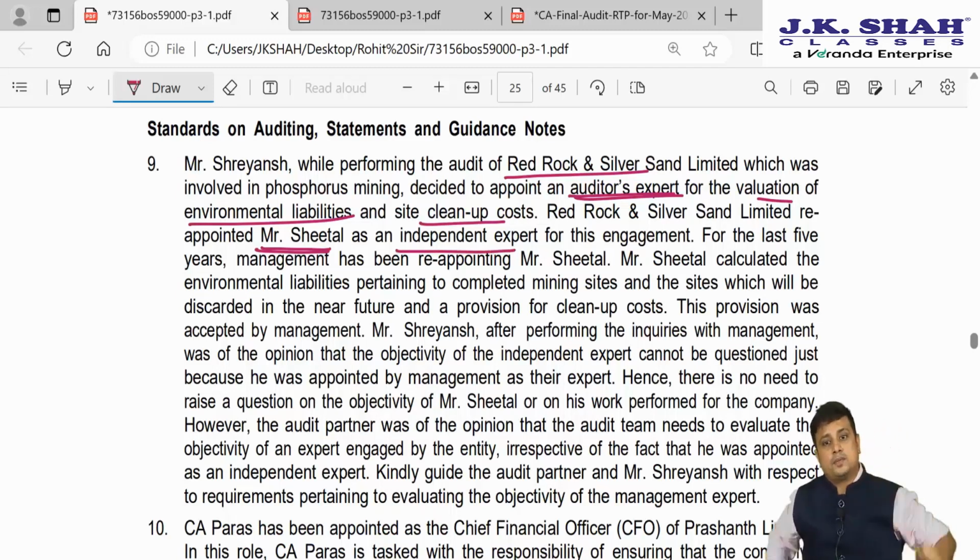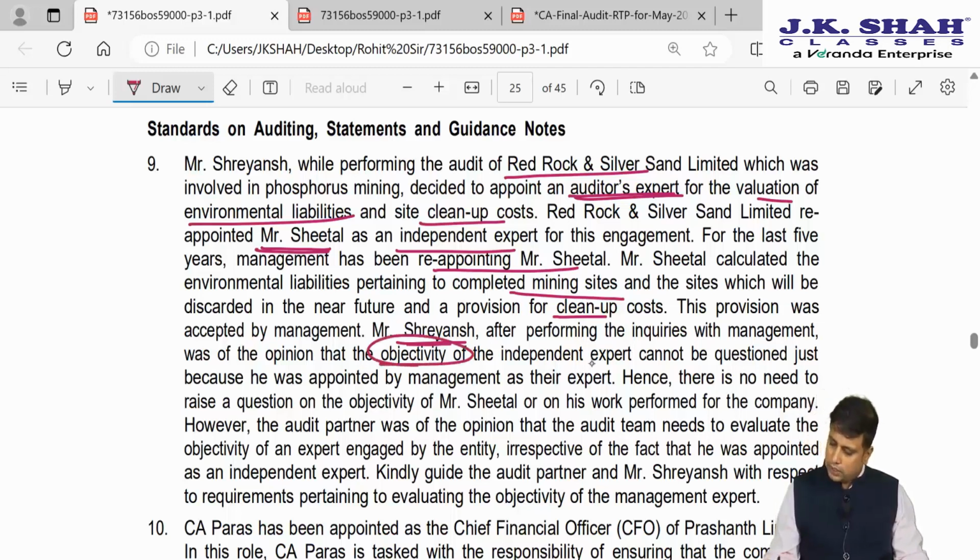For the last 5 years, management had been reappointing Mr. Sheetal. Mr. Sheetal calculated the environmental liabilities pertaining to completed mining sites and the sites which will be discarded in the future, and the provision for the site cleanup cost. This provision was accepted by the management. Now Mr. Shreyansh, after performing inquiries with the management, was of the opinion that the objectivity of the independent expert cannot be questioned just because he was appointed by management as their expert. Hence, there is no need to raise questions on the objectivity of Mr. Sheetal or his work performed for the company.